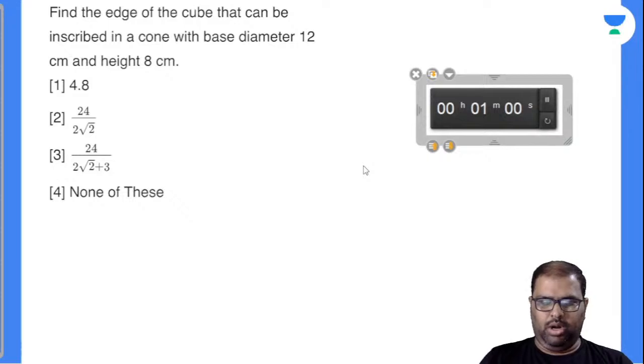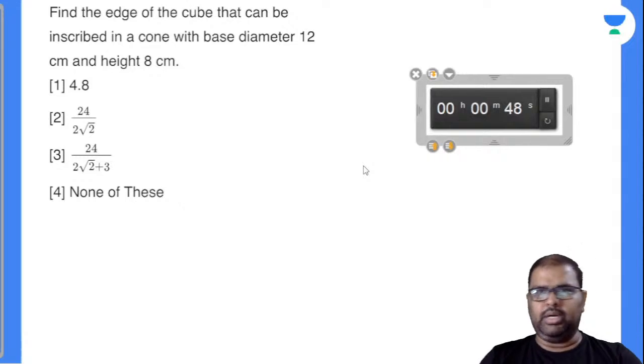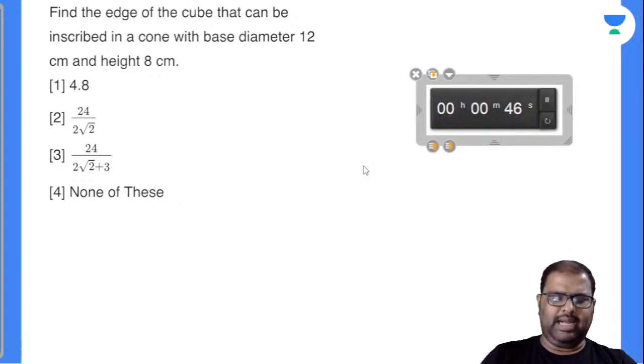One minute more. Find the edge of the cube that can be inscribed in a cone with base diameter 12 and height 8 centimeters. So cone dimensions are given. Of course, slant height is not given. There is no need to find out slant height, I think so.